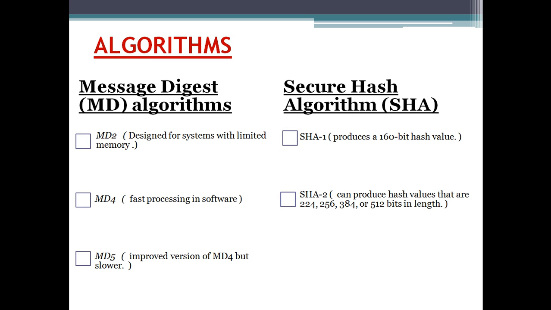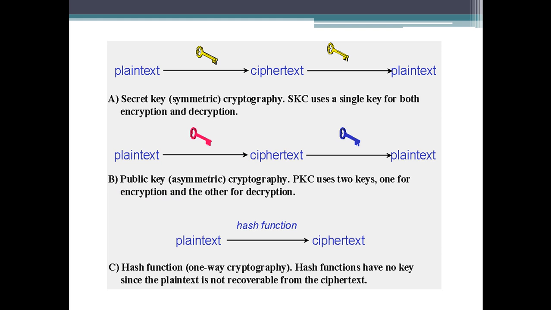Next come the algorithms for hash functions, that is, the message digest algorithms. MD2, MD4 and MD5 are used, as well as SHA, the secure hash algorithms. SHA1 produces a 160-bit hash value, and SHA2 can produce values that are 224, 256, 384 or 512 bits in length.